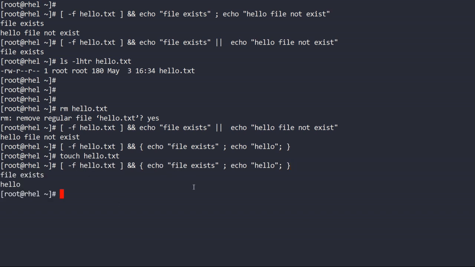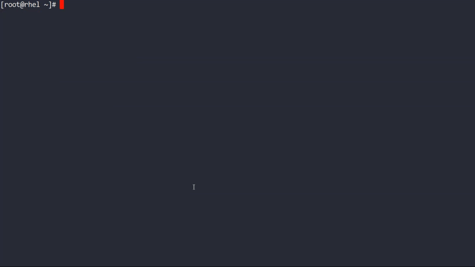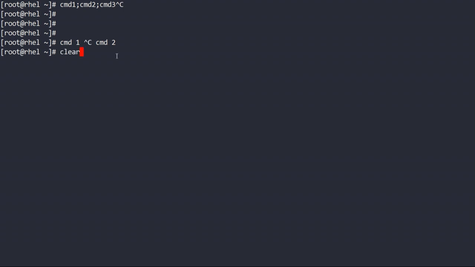So let me revise again what we have studied till now. This is for making commands, all commands will execute. There is no dependency on the output of other commands. So these all commands will always run. And if I do cmd1 && cmd2, then command 2 will execute only when command 1 is successful.